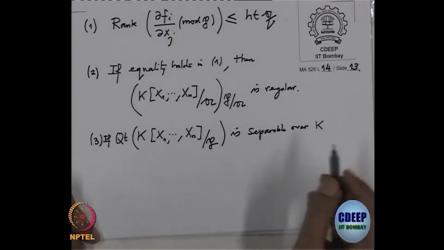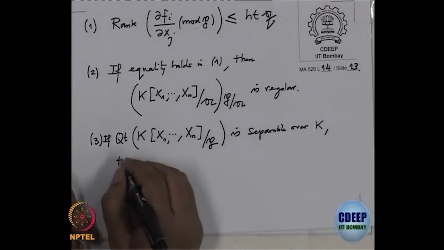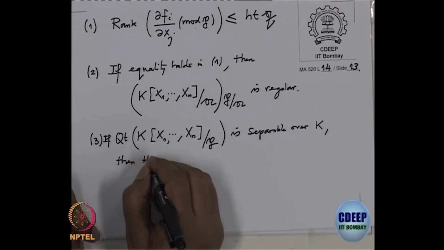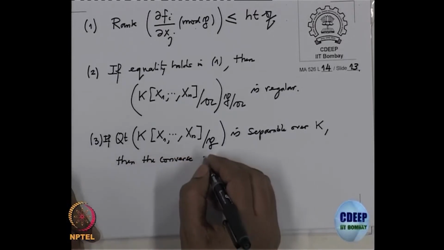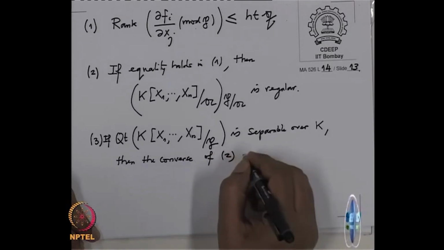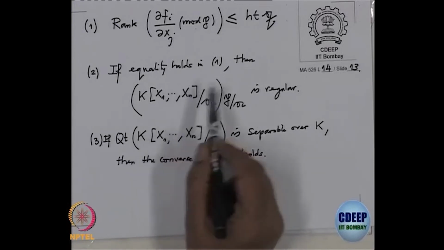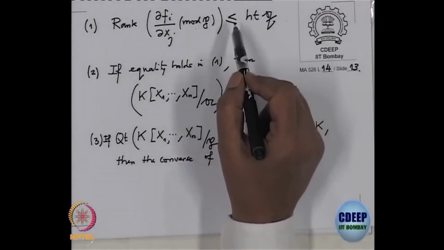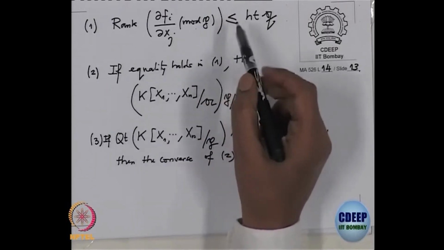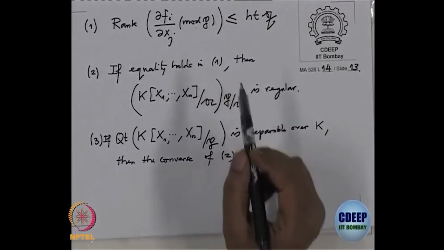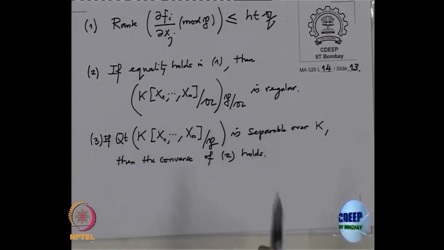So, if it is separable over K, then the converse of 2 holds. What does that mean? If this ring is regular, then the equality will hold here. So, 3 reads the equality holds here if and only if this extension is separable and the ring is regular.